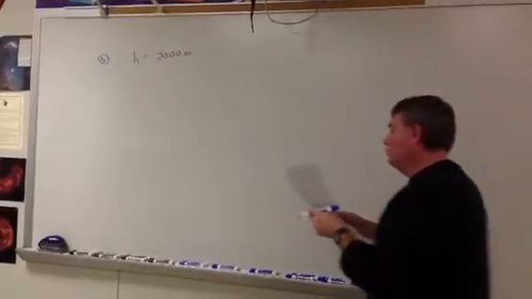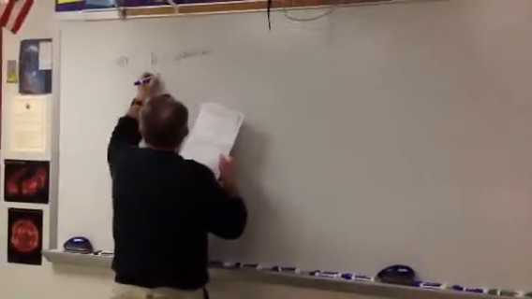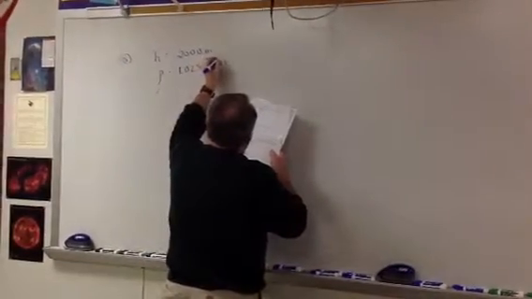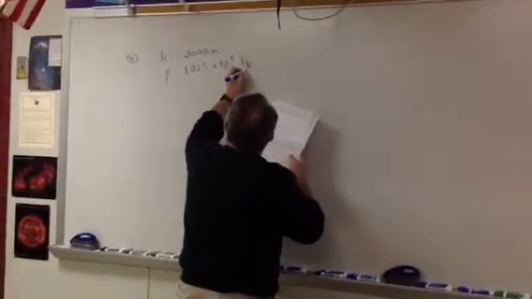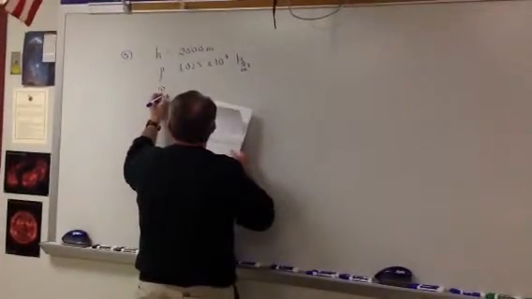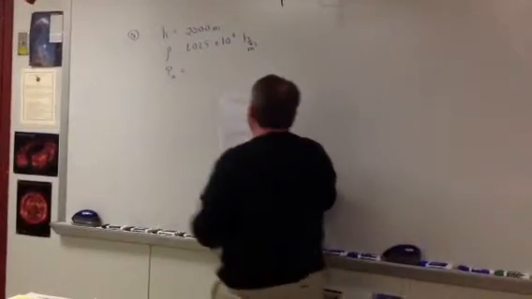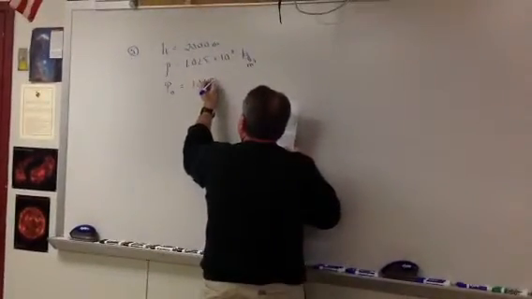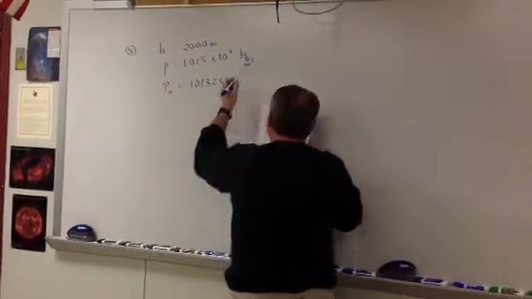Assume that the density of water is 1.025 times 10 to the third kilograms per cubic meter, and that the pressure due to the atmosphere, P naught, is 1.01 times 10 to the fifth pascals. I'm just going to go ahead and use 101.325 pascals.